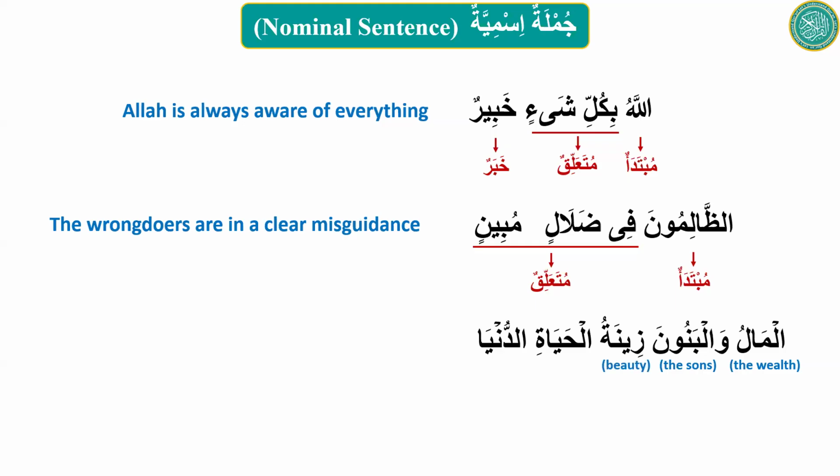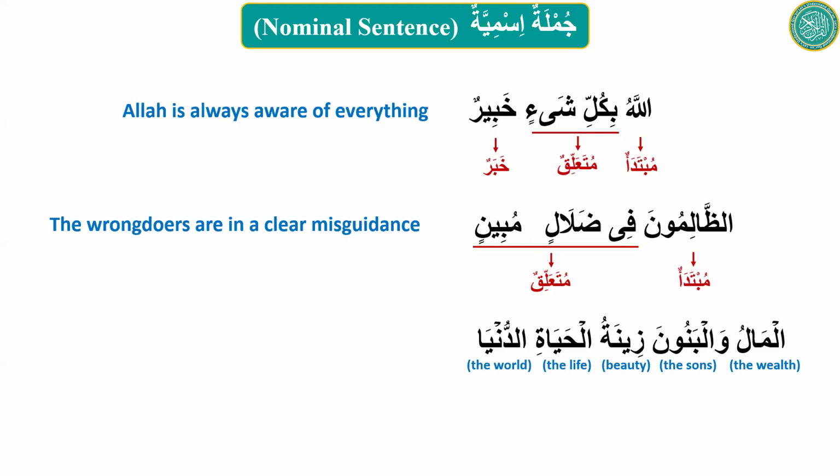You know al-hayat? The life. You know dunya, ad-dunya? The world. So now you know the meaning of each and every word here. Give me a sentence in English. The wealth and the sons' beauty of the worldly life.